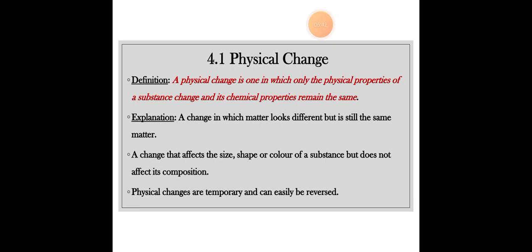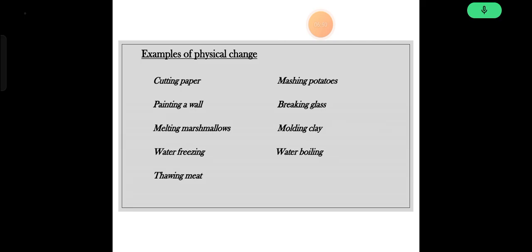Now temporary means that physical changes are temporary because they alter a substance's appearance or state without changing its fundamental chemical composition. These changes are often reversible, meaning the substance can be returned to its original form. A common example is melting ice: water transitions from solid ice to liquid water but remains chemically water in both states. If the liquid water is frozen, then it reverts to ice, demonstrating the temporary and reversible nature of the change. So this is the basic meaning of what I meant.